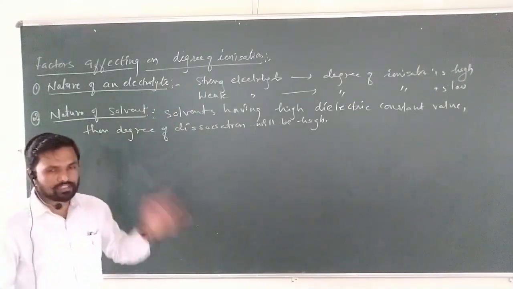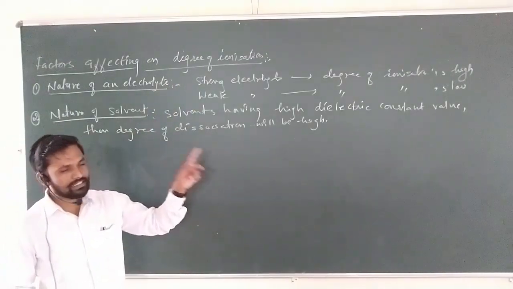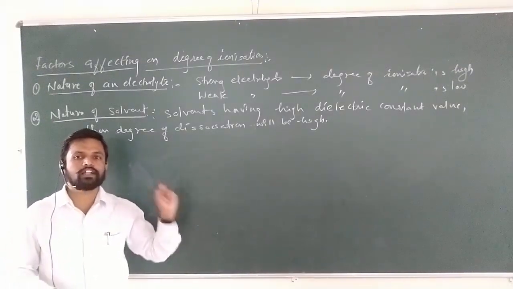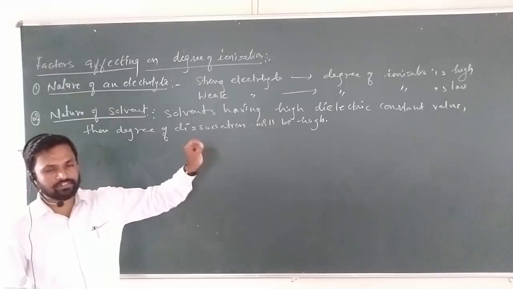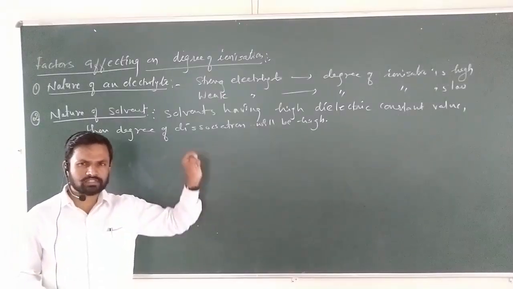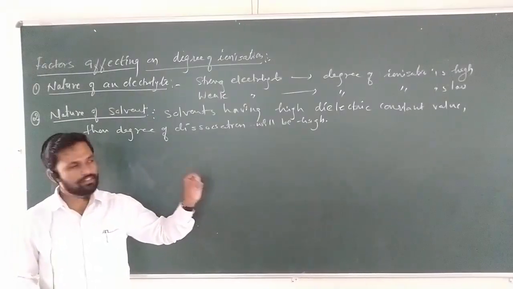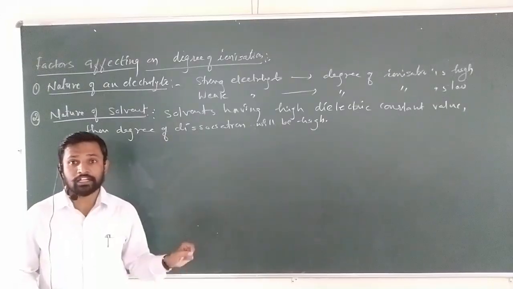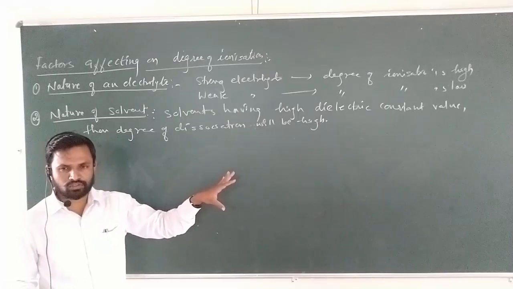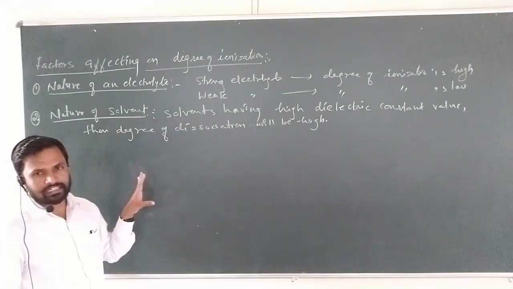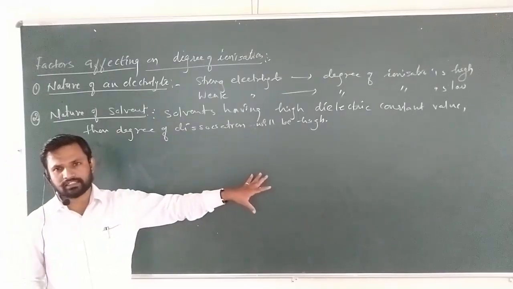Generally, water has the highest dielectric constant value among solvents. वॉटरचा डायलेक्ट्रिक कॉन्स्टंट व्हॅल्यू किती आहे? सर्वात हाय आहे. This is the universal solvent, which has the higher dielectric constant value. Therefore, in water, in aqueous solution, all the electrolytes mostly are dissociated.